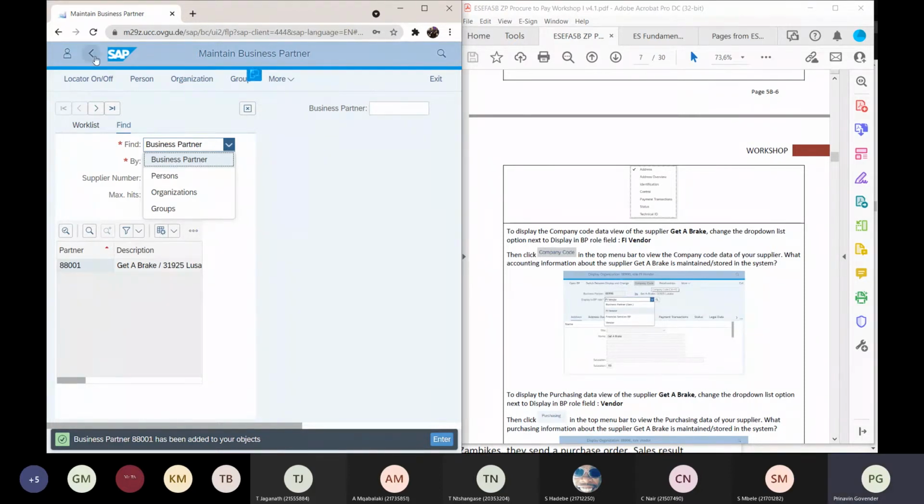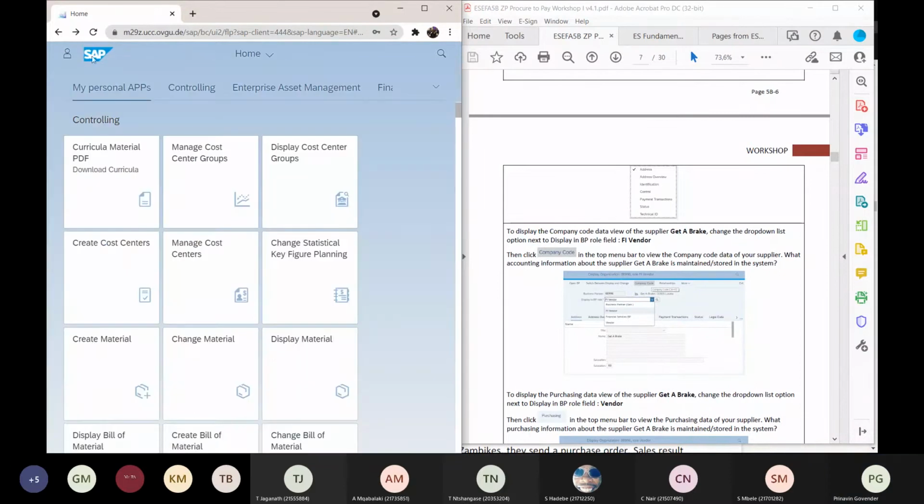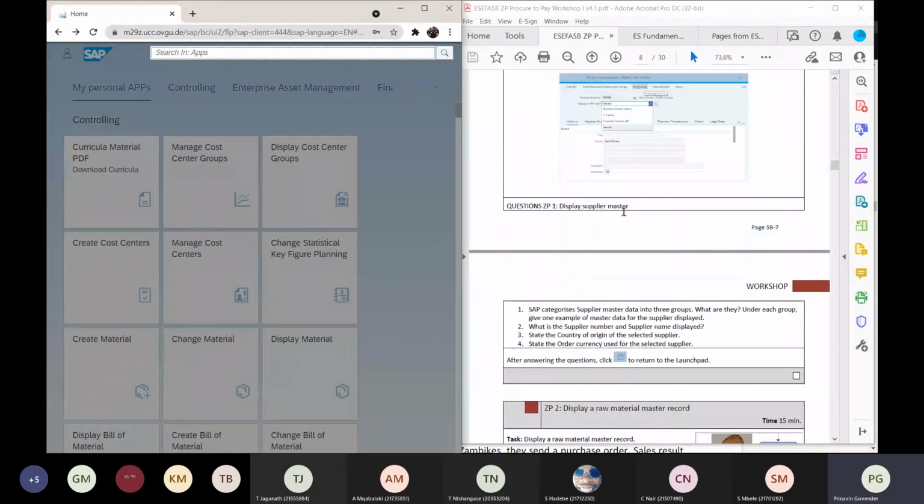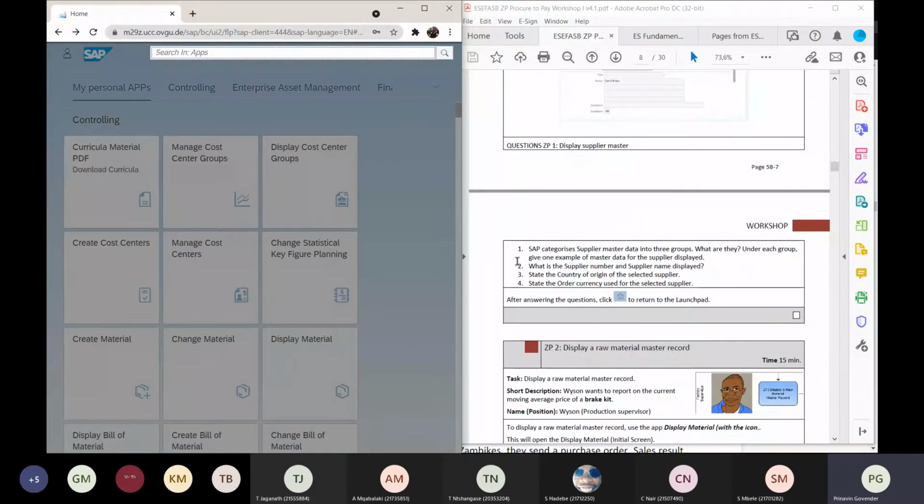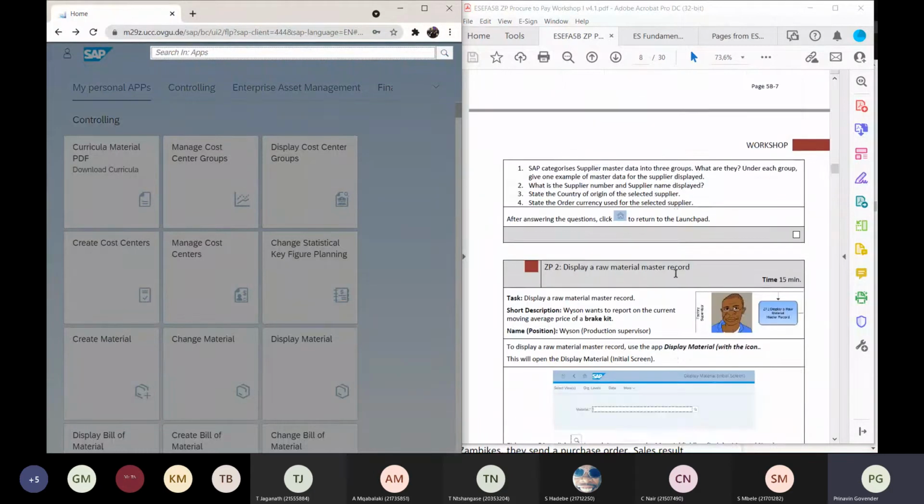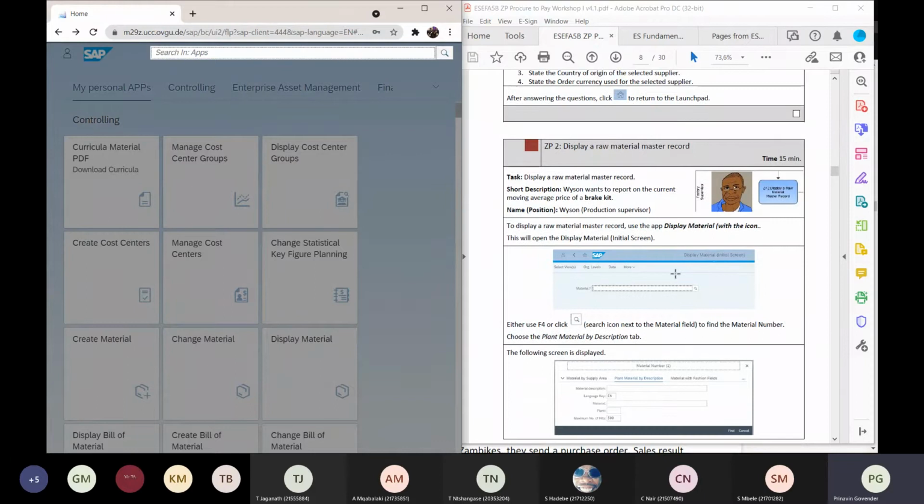Let's go back. Oops, I went too far back. Right, let's go on reading. Subcategorize the supplier master data into 3 groups. Under each group, give me the name of the master data, the supplier. What is the supplier number and supplier name displayed? State the country of origin of the selected supplier. State the order currency. Go on. Right, I'll leave that out there. Let's do this one here.